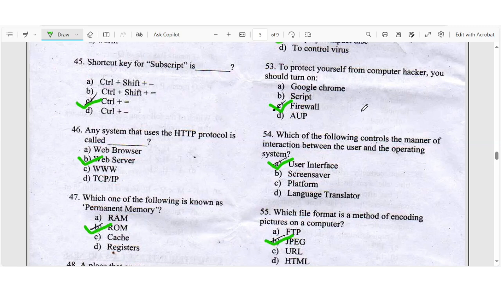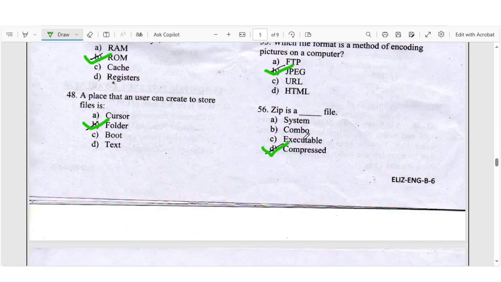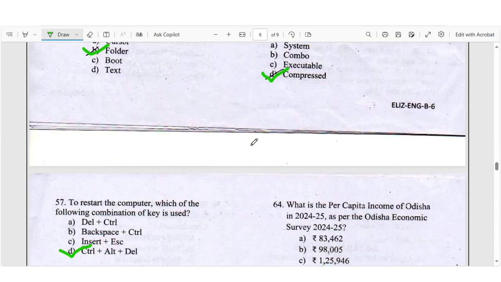Question number 54, which of the following controls the manner of interaction between the user and the operating system, right answer you have user interface. Question number 55, which file format is a method of encoding pictures on computer, right answer you have JPEG. Question number 56, zip is a dash file, right answer you have D, compressed file.